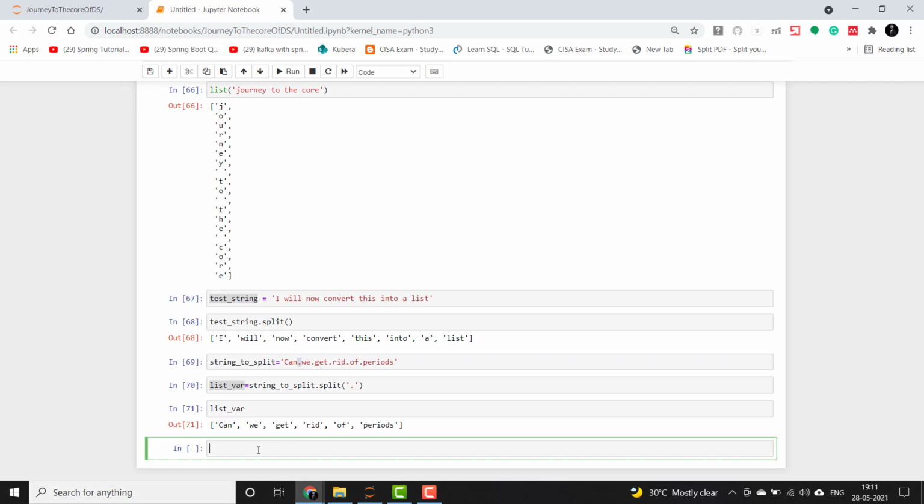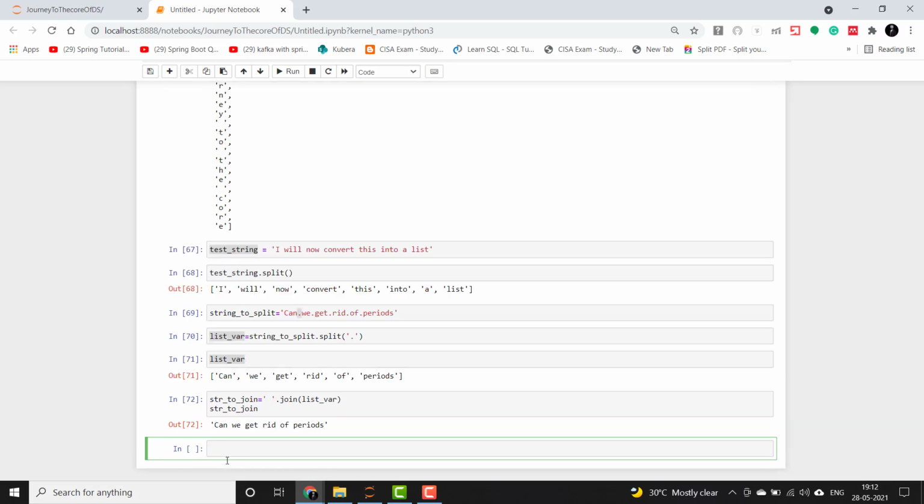Now if you want to join this back using a space, we can use str to join. You can give the space, do dot join, give this, and then print this. So this has again been joined using spaces.